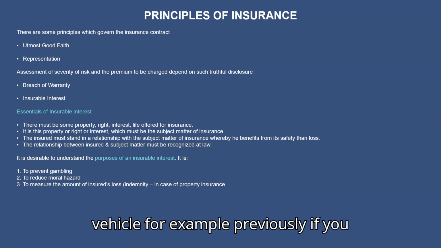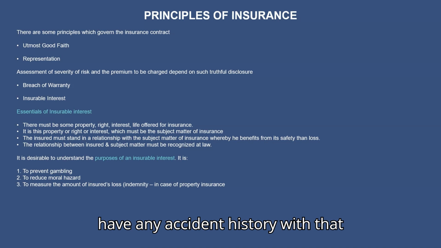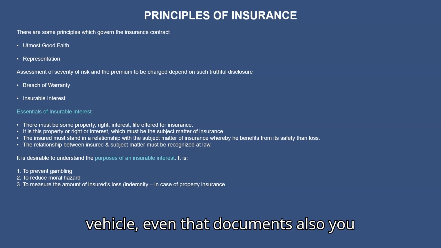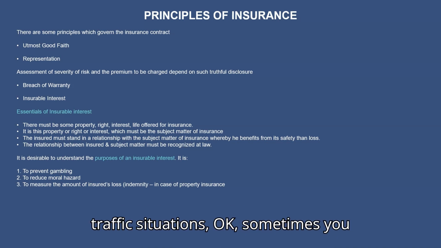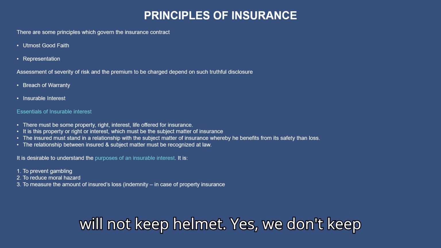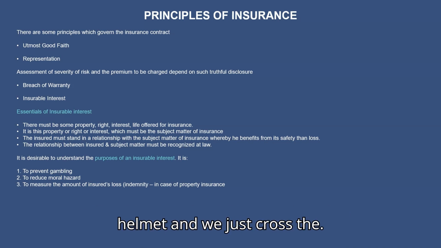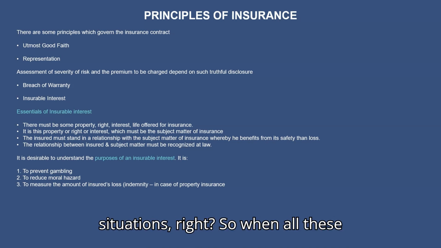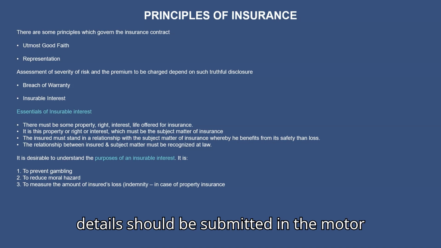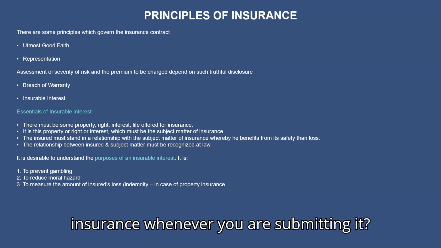For example, if you have any accident history with that vehicle, those documents also you have to submit. If there are any traffic citations, sometimes we don't keep a helmet and we cross the signals, this all comes under traffic citations. All these details should be submitted in motor insurance.